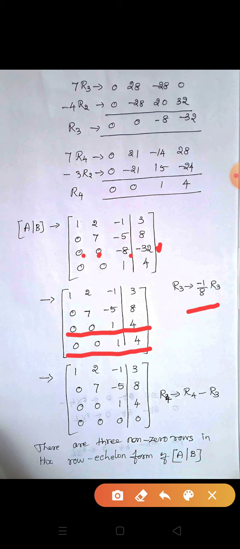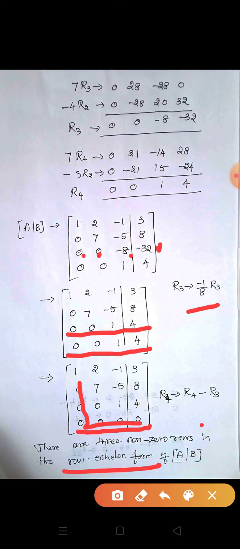So we add R4 minus R3. Okay, now R4 becomes 0 0 0 0. Now there are 3 non-zero rows in row echelon form. This is the row echelon form. Okay, in row echelon form there are 3 rows only.